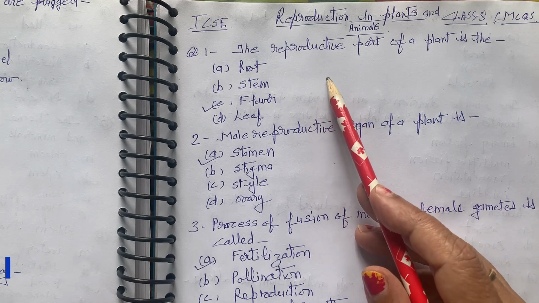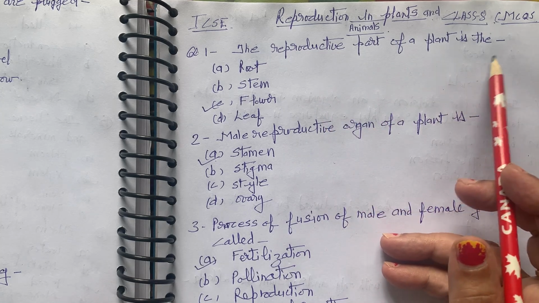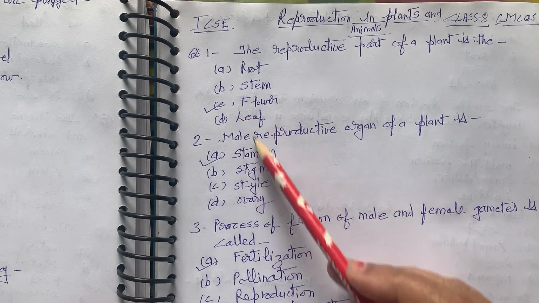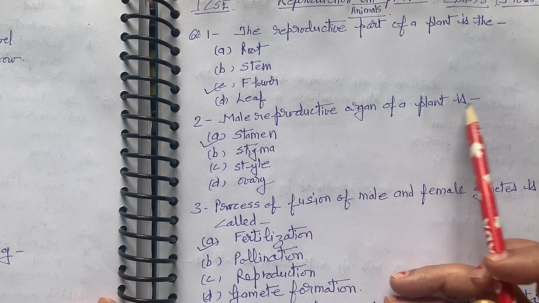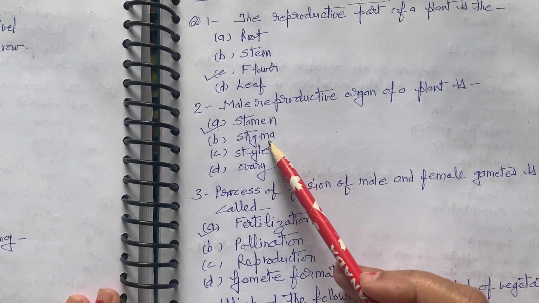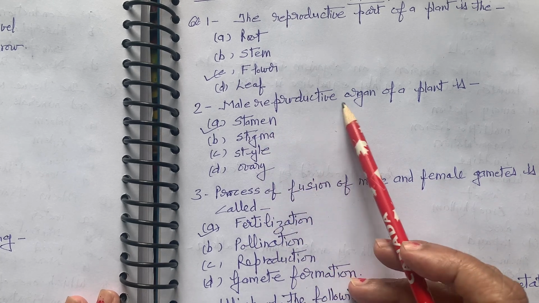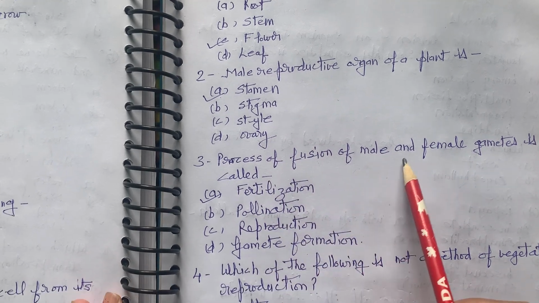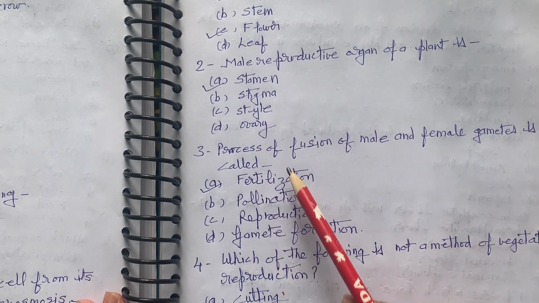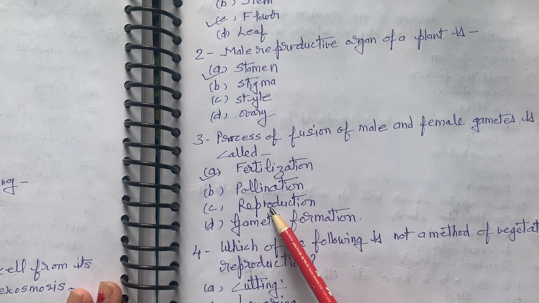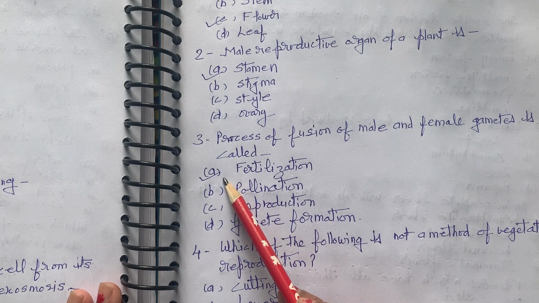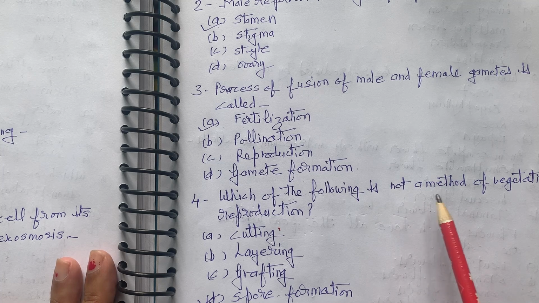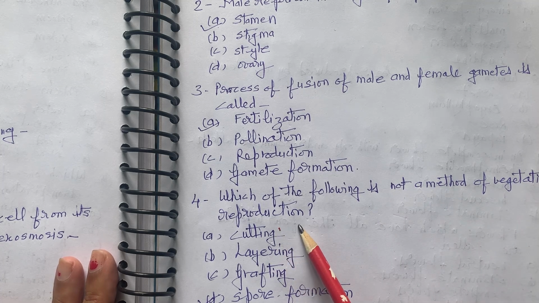First, the reproductive part of a plant is the root, stem, flower, leaf. The correct option is flower. Male reproductive organ of a plant is stamen, stigma, style, ovary. The male reproductive organ of a plant is stamen. Process of fusion of male and female gametes is called fertilization, pollination, reproduction, gamete formation. Correct option is fertilization.